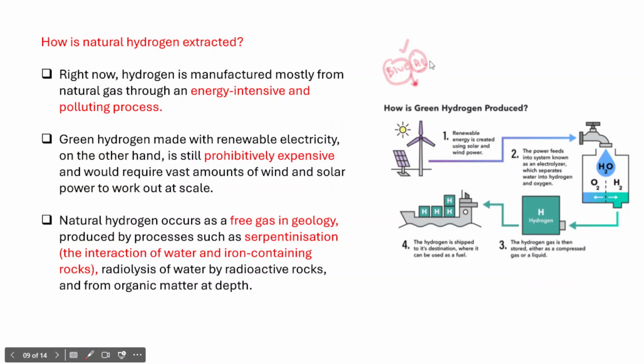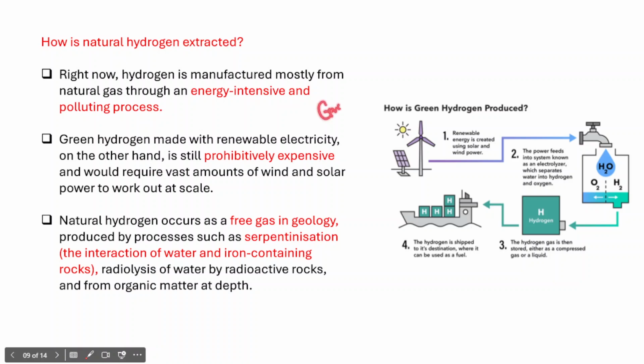With respect to the other cases such as gray hydrogen, the greenhouse gases would be emitted but they are not captured, so therefore it is an energy intensive and polluting process as well. However, green hydrogen made with the renewable electricity, on the other hand, is still prohibitively expensive, right?